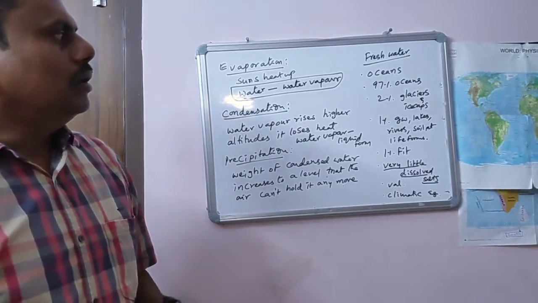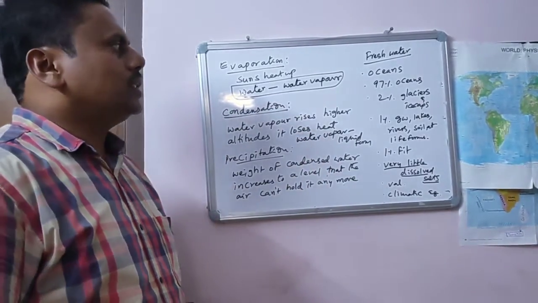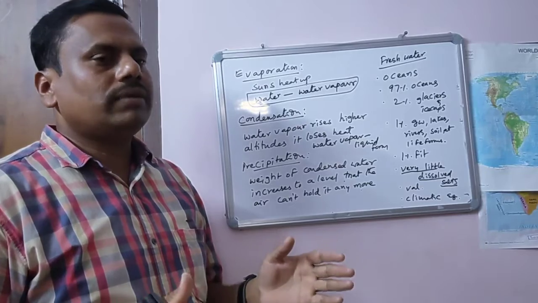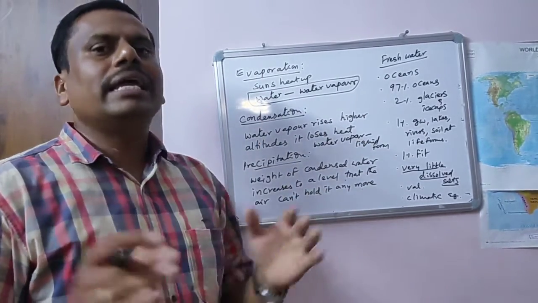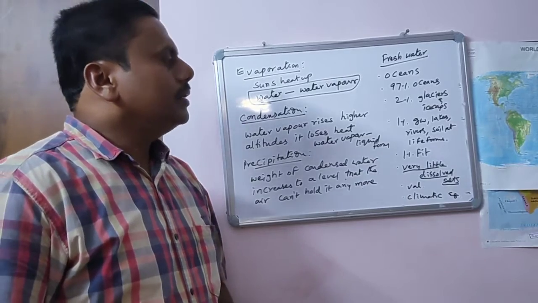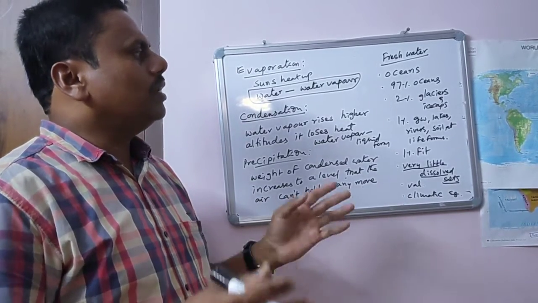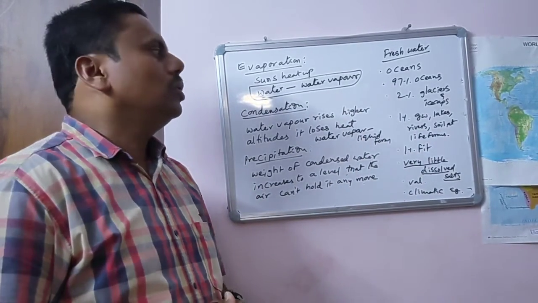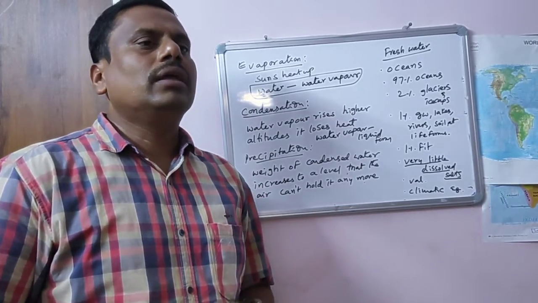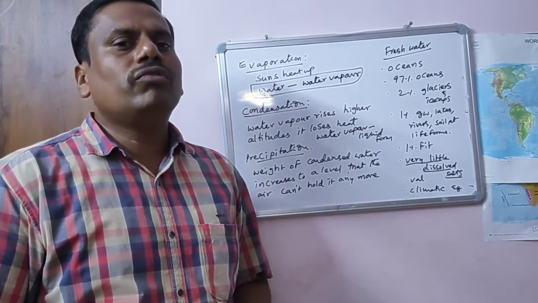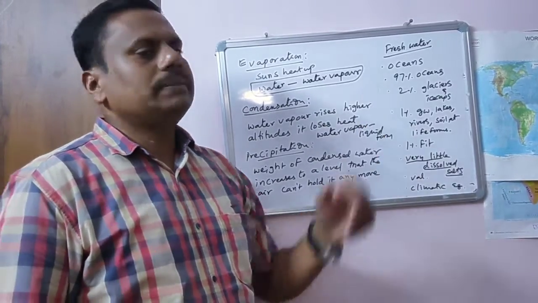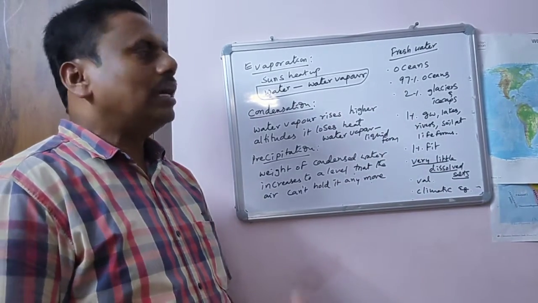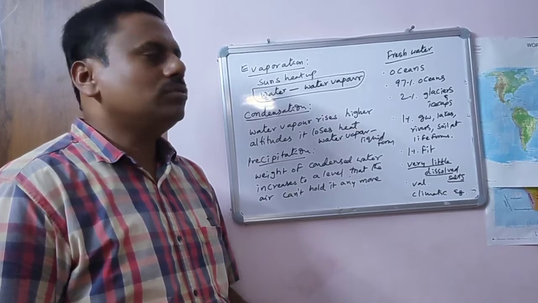See, oceans are the main source for evaporation, particularly. And of the total water, 97% you can find in the oceans. That too is saltish in nature, water which is not useful for use. That is the first important thing. So in the total water, 97% is in the oceans, and that water is not useful for human beings.